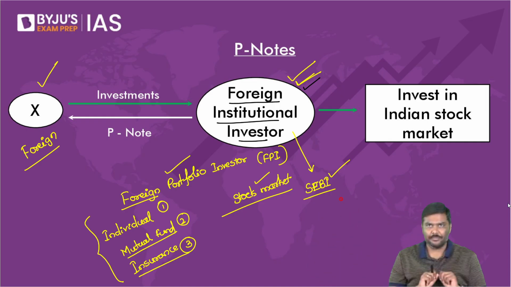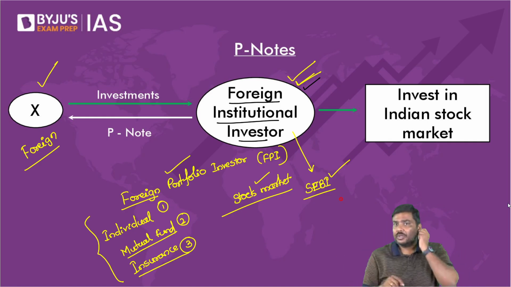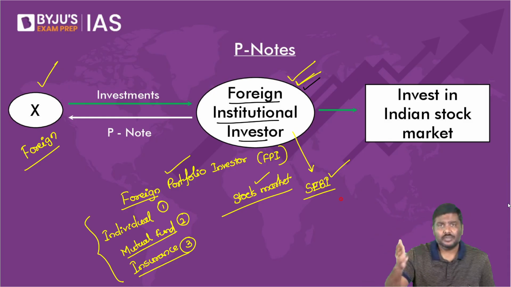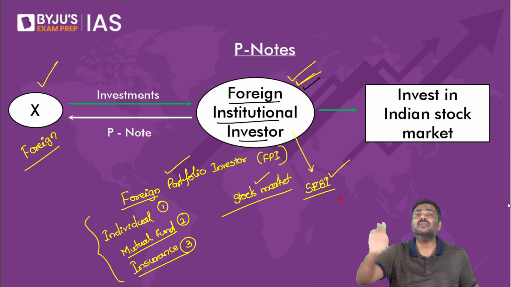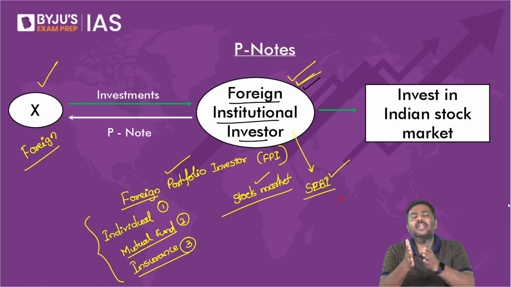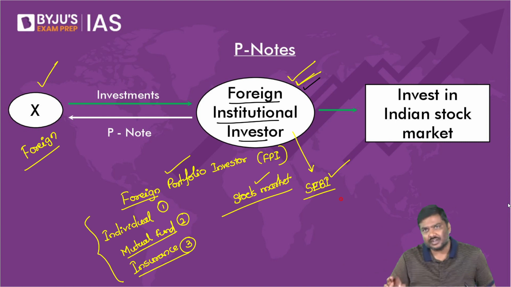Now, what if you are the foreign investor, you go to SEBI, you apply for registration, and it takes 2 months, or 3 months? Or you have given a lot of documents, and SEBI asks for more documents, more proof from your side, which will again mean what? It will take more time for you to get registered with SEBI.